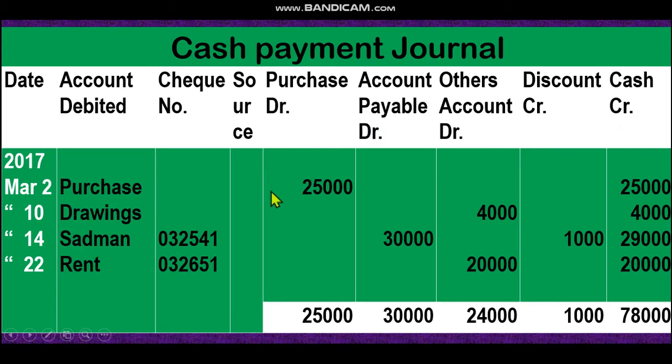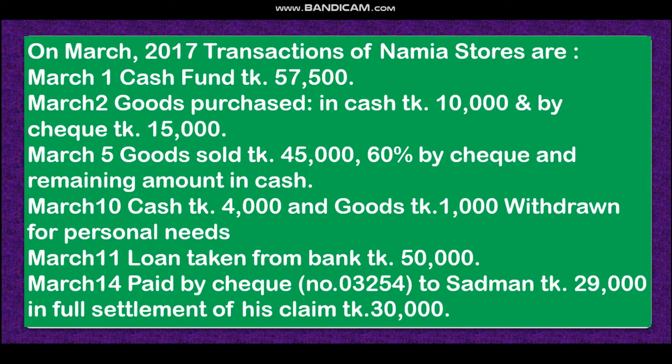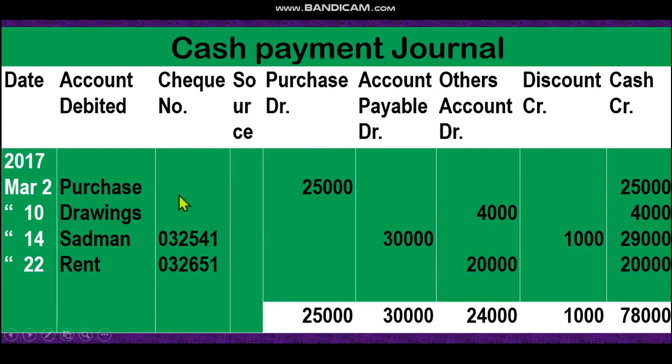Now dear student, in cash payment journal, what we will record? All types of cash payment. That means by which transaction we pay the money. Let's see the transaction. Goods purchase in cash. That means I have paid the money. So goods purchase in cash 10,000, by check 25,000. That means purchase account 25,000. Purchase debit, cash credit 25,000, because we have paid money.